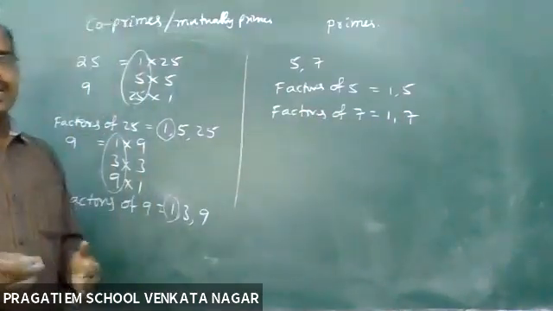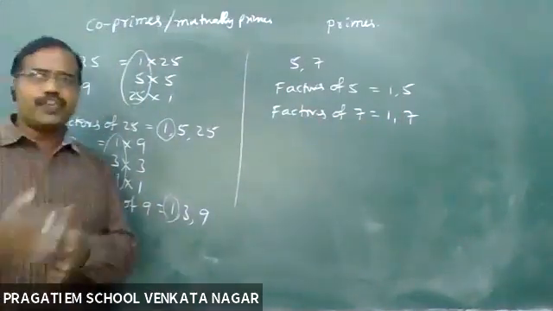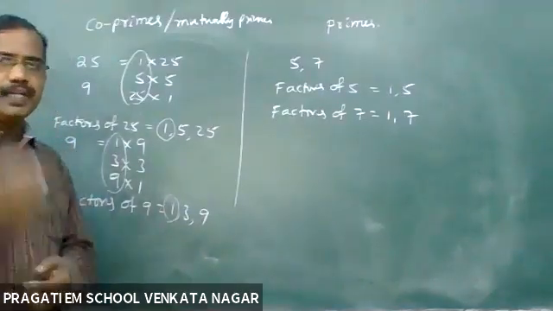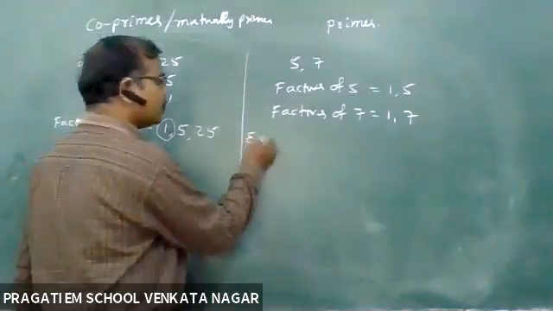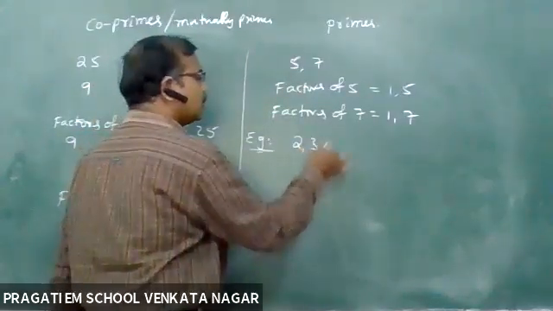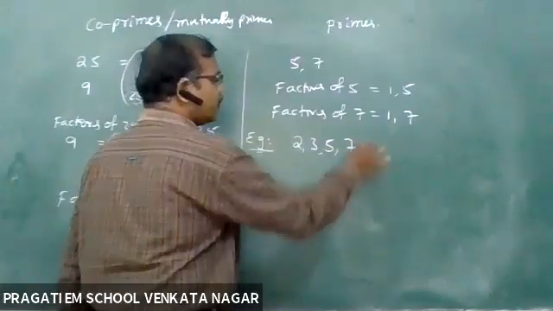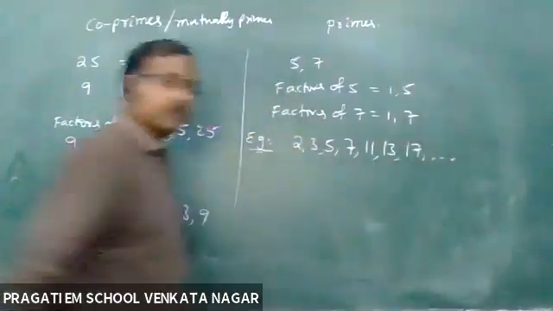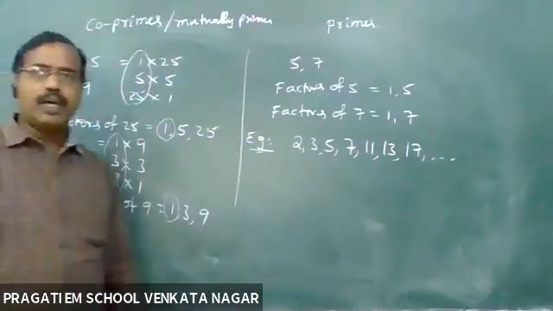In this way, prime numbers will have only 2 factors, and that too 1 and itself. Some more examples of prime numbers: 2, 3, 5, 7, 11, 13, 17, and so on. Those are all prime numbers.